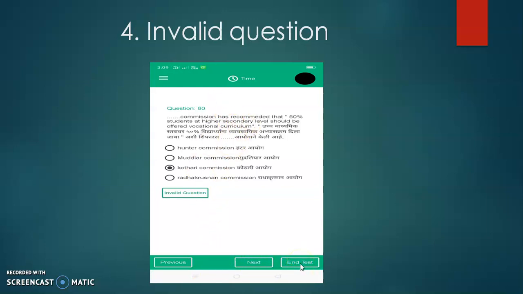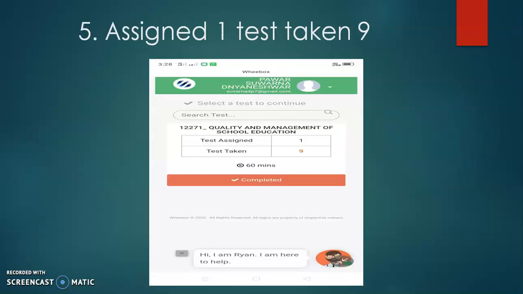So you have to end the test here, and remember that when just 1 minute of time remains, at that time itself you have to press the end test button. Otherwise it will be auto-considered or auto-tested, but later some students are not getting the message that the exam was done successfully. So that is again a problem.